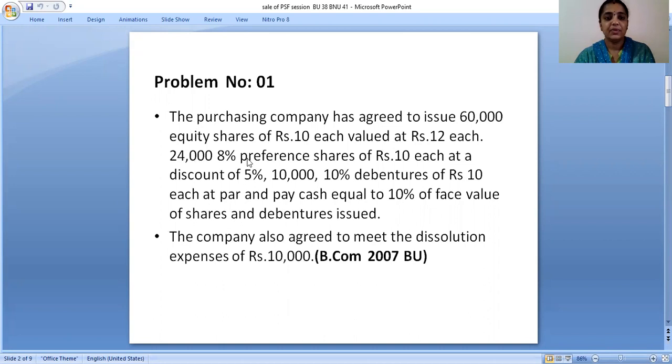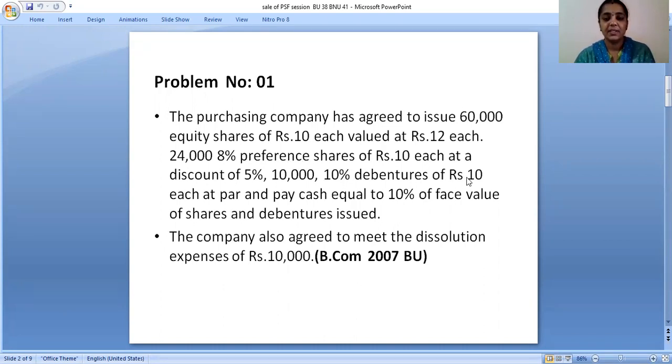Next, 24,000 8% preference shares of rupees 10 each at a discount of 5%. So here there are preference shares of 24,000 at rupees 10 each, and they are issued at a discount. Discount is nothing but less than the face value. 10 into 5%, you have to deduct, so then you will get the discount amount for preference shares.